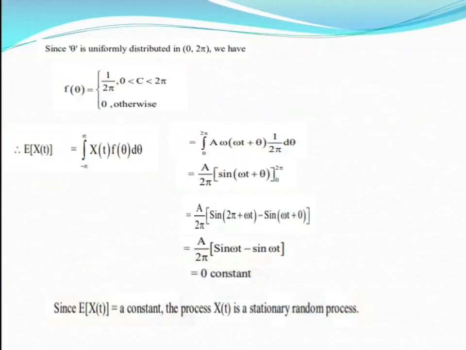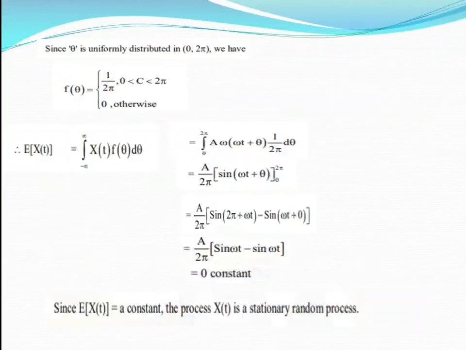So E of x of t is equal to integral from minus infinity to plus infinity of x of t f of theta d theta. So a cos omega t plus theta and f of theta is 1 by 2 pi. So taking the constant a by 2 pi out, only integrate with respect to theta, so cos omega t plus theta. That is sine of omega t plus theta. So substitute the upper value 2 pi, minus substitute the lower value 0.